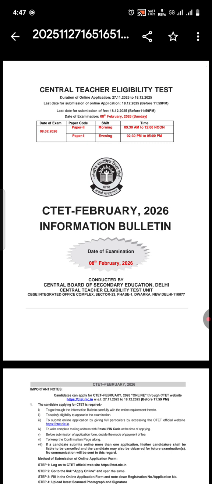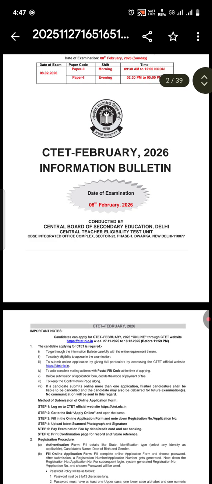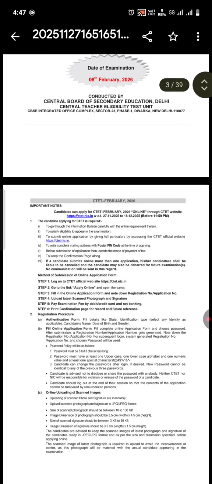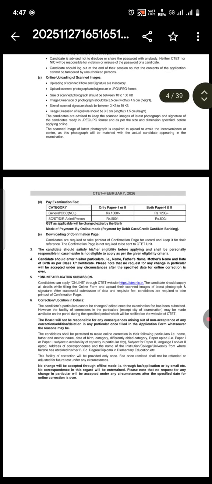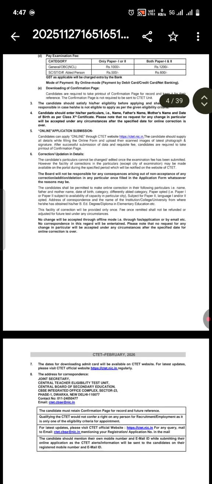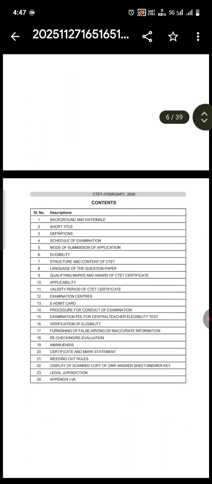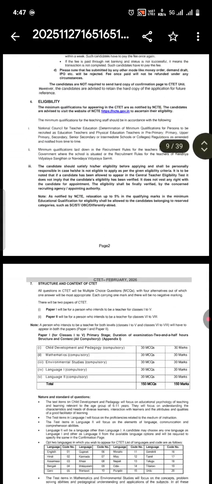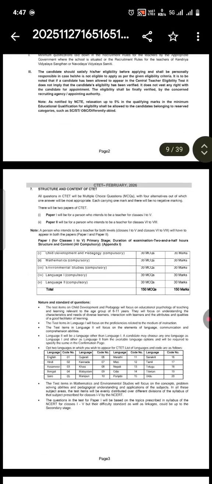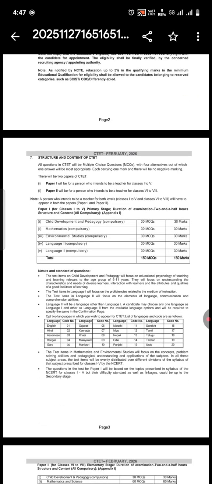Okay, this is just an information bulletin for CTET February. We will just see the syllabus of this CTET. I hope you all have filled this form. Yeah, so this page number 3, the structure and content of CTET.